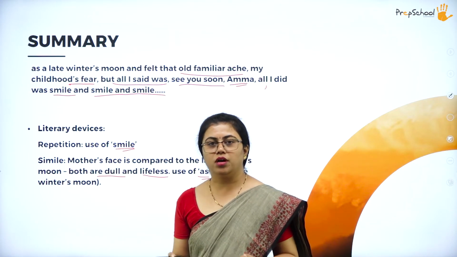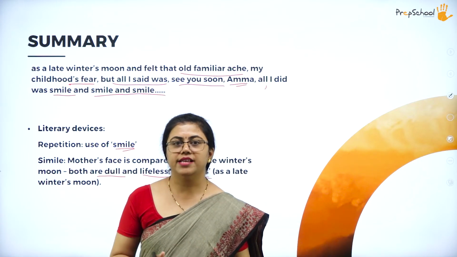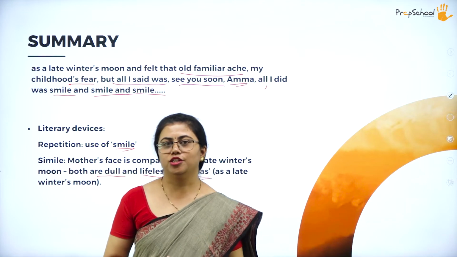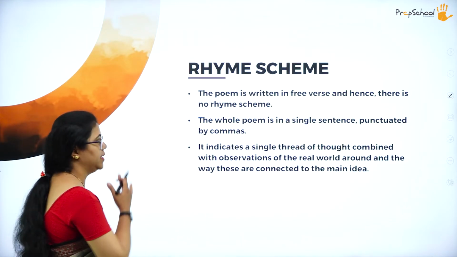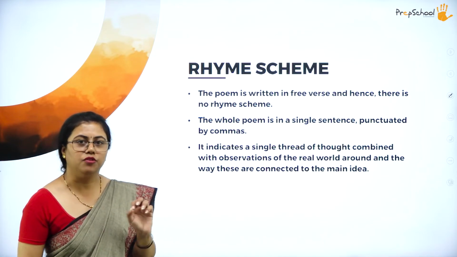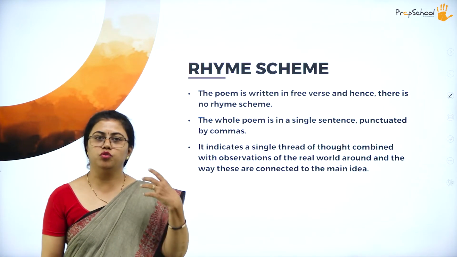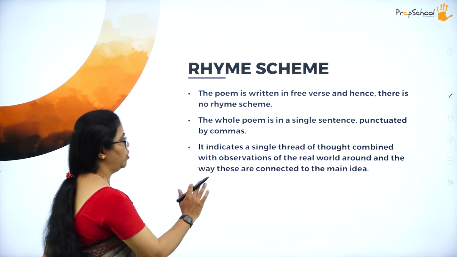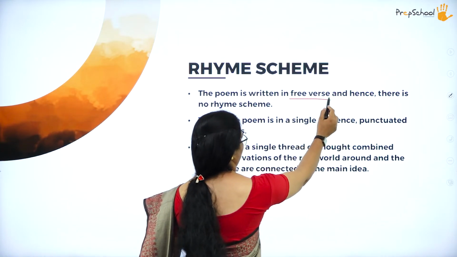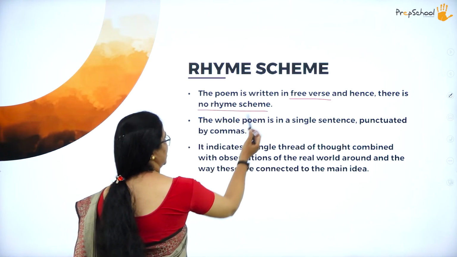Now I think the literary devices and the new words are all clear to you. Let us move on to the rhyme scheme of this poem. What is the rhyme scheme? It is written in free verse, meaning it is written the way you speak. Free verse doesn't have a rhyme scheme at all.